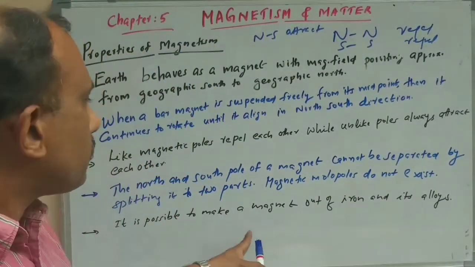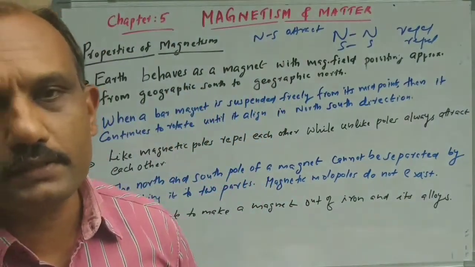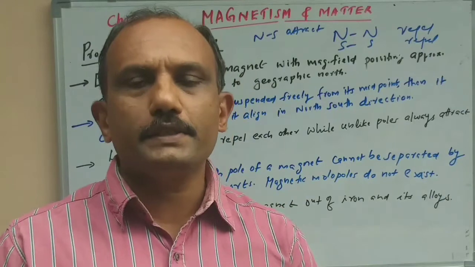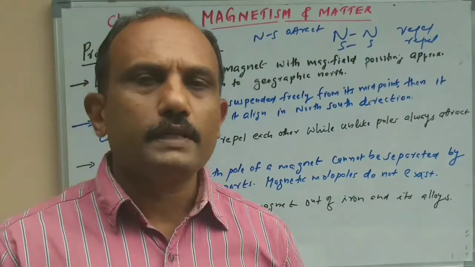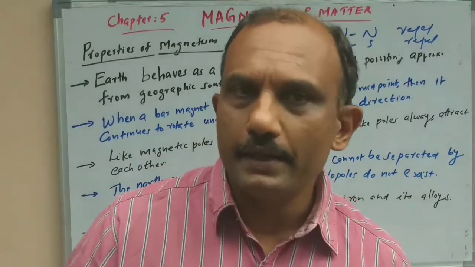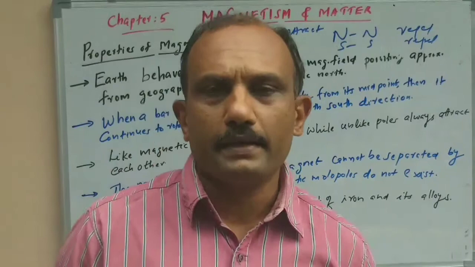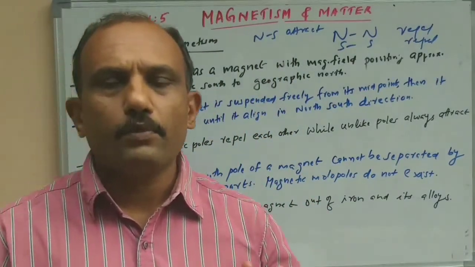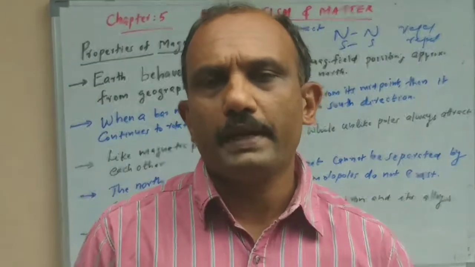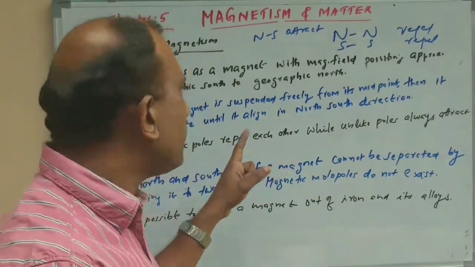And it is possible to make a magnet out of iron and its alloys. That is, we make a magnet using iron and its alloys. For example, using soft iron you can make an electromagnet, and using an alloy of iron like steel, you can make a permanent magnet. So these are the basic properties of magnetism. Very simple properties, and at the same time very important.